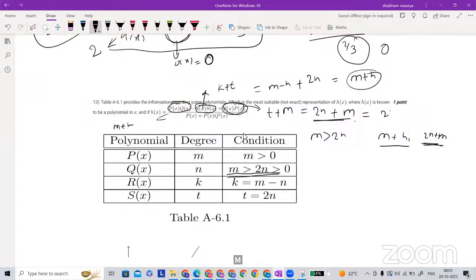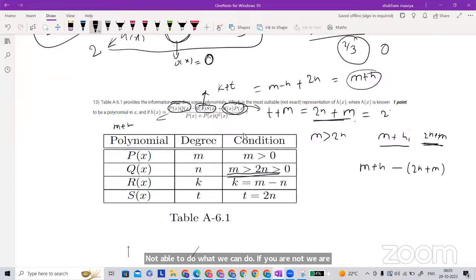If you are not able to conclude, there is a way: we can conclude by doing the subtraction of m plus n and 2n plus m. Is the sign going to be positive or negative? So what is happening here? Sir, m plus n is greater than 2n plus m.